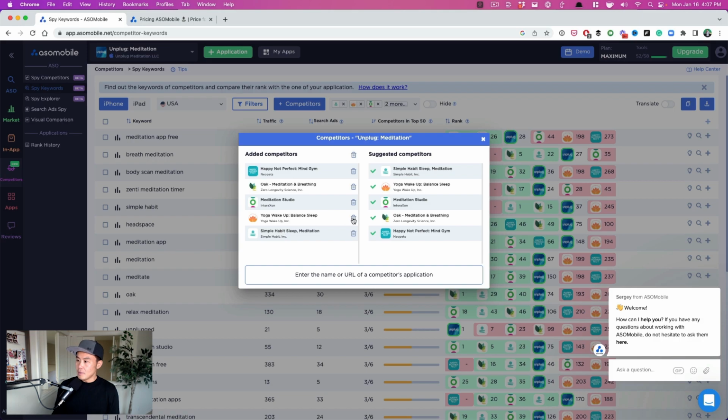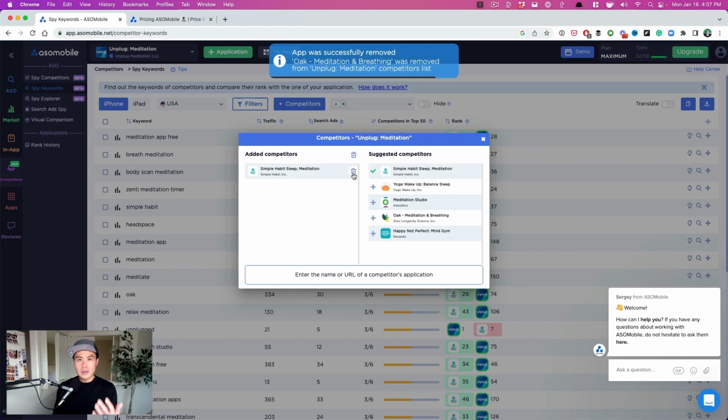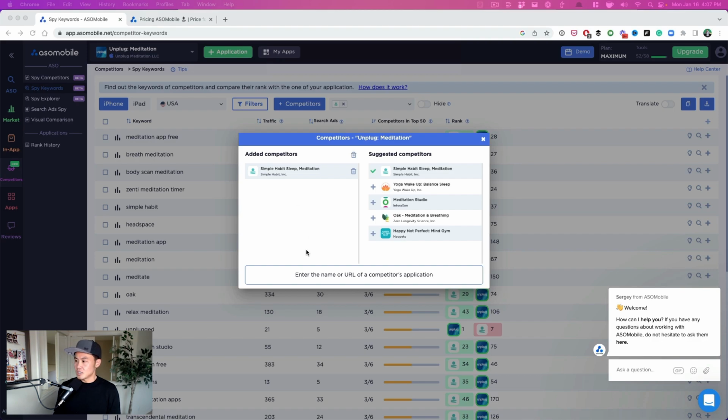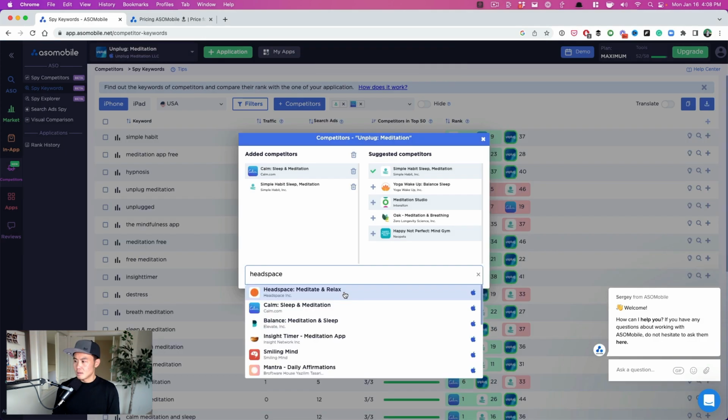So I love Simple Habit. I'm going to keep that in there. I'm going to take out a few because I don't want those guys in there. But the more competitors, the better. All right, now I'm going to add a few more. So I'm going to add Calm, and it's better to just get the URL of the app here. So I'm going to do that. And then I'm going to put Headspace right here.